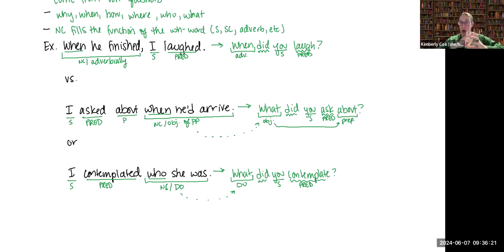The key here, much like the other forms of noun clauses that we've looked at, is that you should just be able to replace the whole clause with a word like that or it. I contemplated it. If you can replace it with a simple pronoun or a simple noun, then probably what you have is a clause that is functioning like a noun, so a noun clause. You could even say something like, I contemplated what, and that would change it into a question, and the what would fill that role of the direct object.